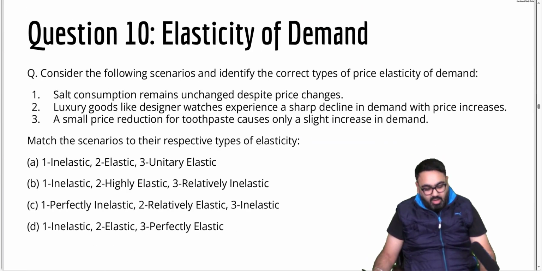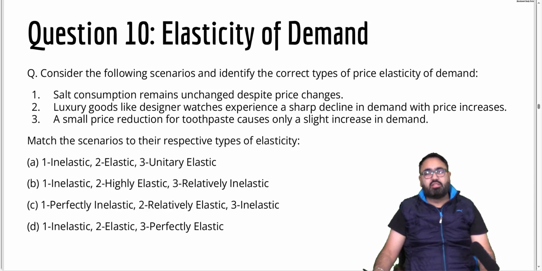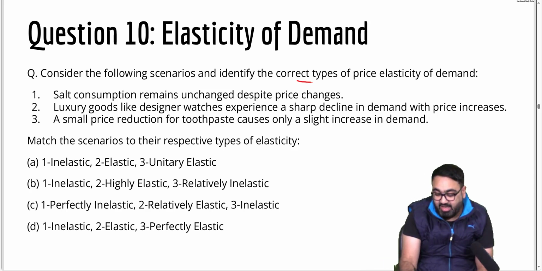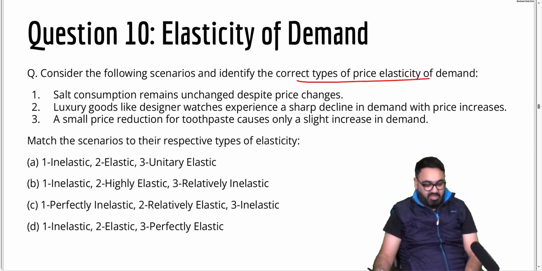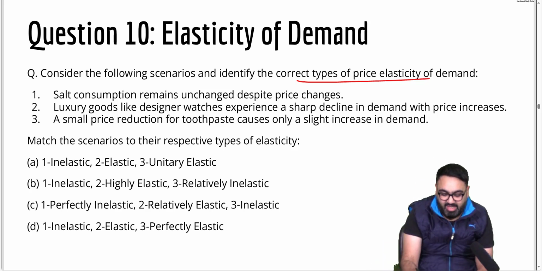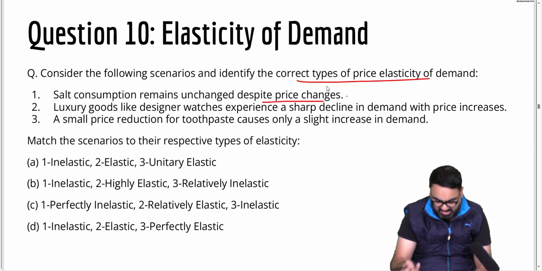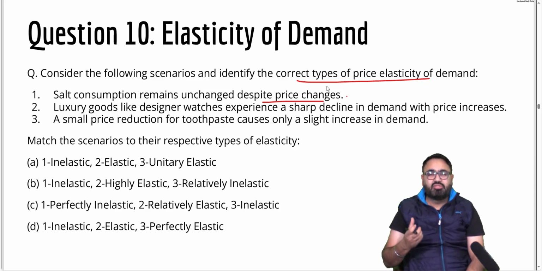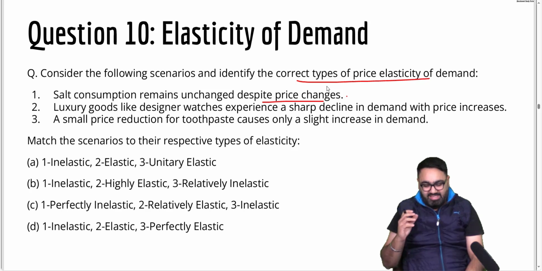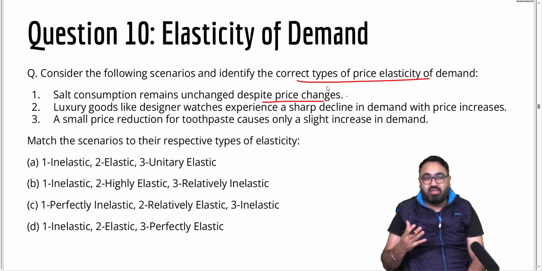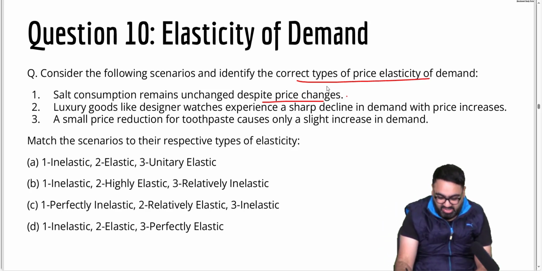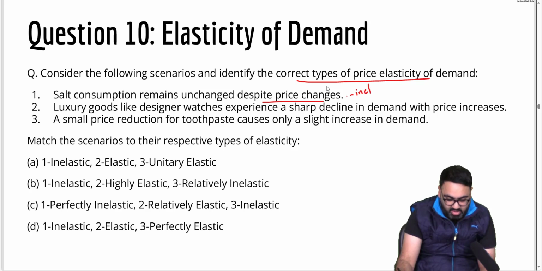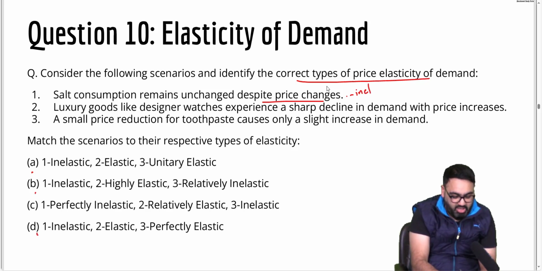Next, question number 10 about elasticity of demand. Consider the following scenarios and identify the correct type of price elasticity. First, salt consumption remains unchanged despite price changes. Yes. There are certain essential commodities whose consumption behavior will mostly not change if the price increases or decreases. Now, if the salt price increases by 10 times, it will obviously make a difference, but mostly it will not. So it is inelastic. The first one. So either A, B or D are the answers.